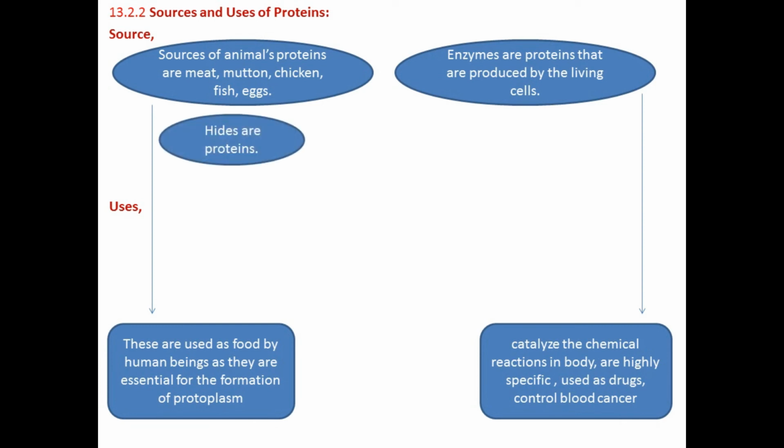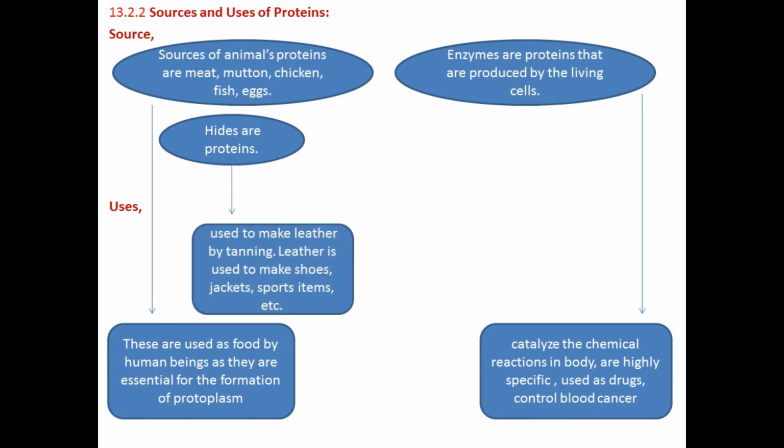The third source of protein is hides. Hides are proteins. Hides means skin of animals. The skin of animals is also a type of protein. It is used to make leather by tanning. Leather is used to make shoes, jackets, sports items, etc.